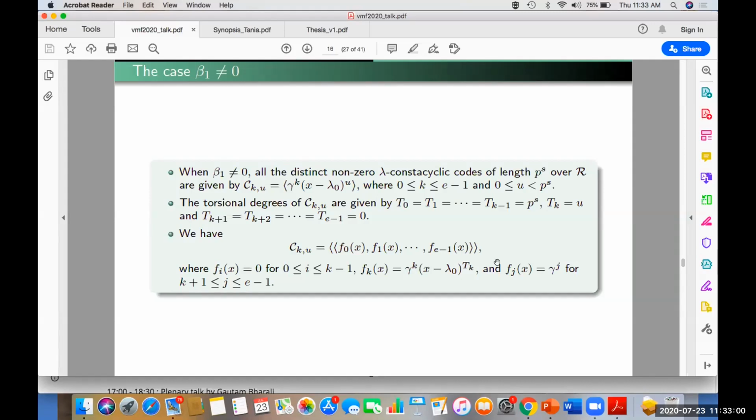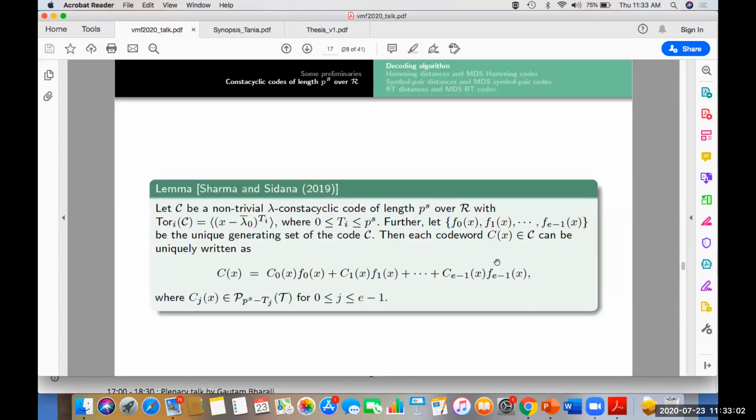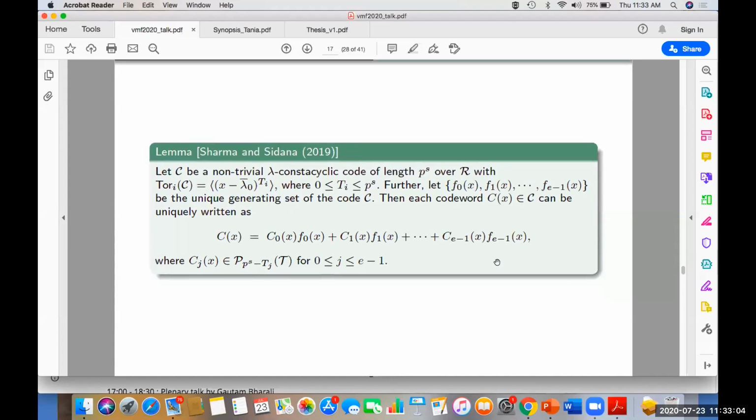Now, using this unique generating set, we have proposed a decoding algorithm for these codes. This lemma plays a key role in proposing that decoding algorithm. This result says that if f0, f1, ..., f(p minus 1) is a unique generating set, then every codeword can be uniquely written as a combination of the fi's and polynomials over the Teichmuller set.